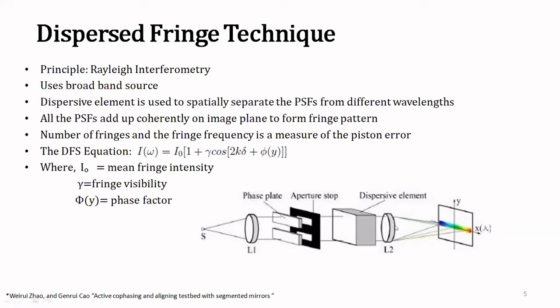So under ideal condition, we would have a continuous spectrum like this. But in presence of piston error, this spectrum would be modulated by fringes. And the frequency and the period or the visibility of these fringes is a measure of piston error. So the DFS equation, that is the intensity variation on the image plane, is given by this equation. Here I naught is the mean intensity of the fringes, gamma is the visibility, and delta is the piston error.